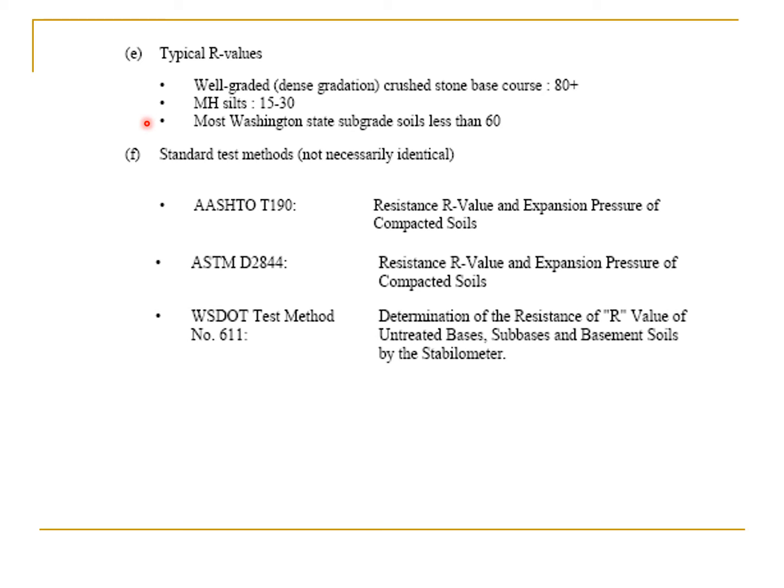Basically this test was devised in Washington, so that's why the Washington state subgrade soils are mentioned over here. And you can see the standard test methods in AASHTO, ASTM, and the Washington State Department of Transportation. WSDOT means Washington State Department of Transportation.